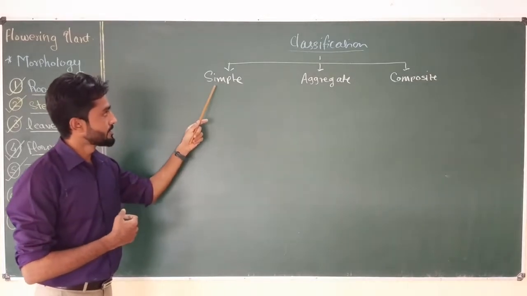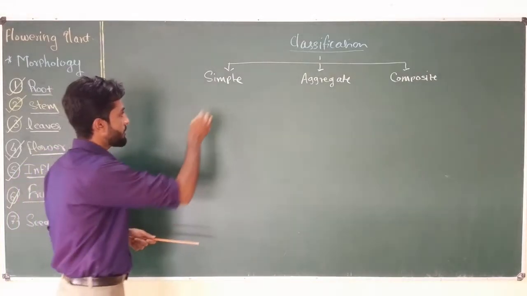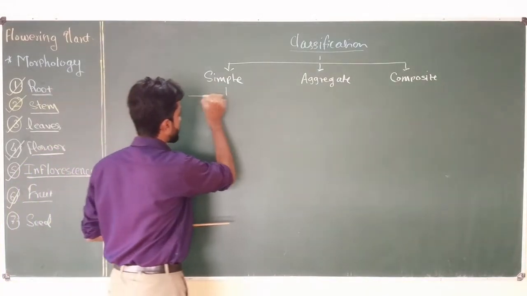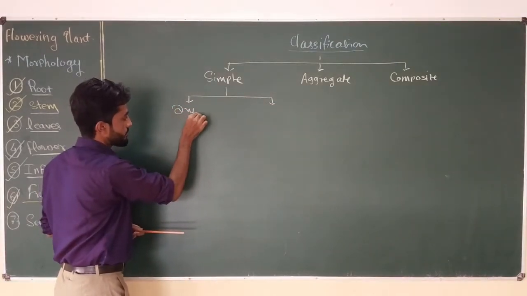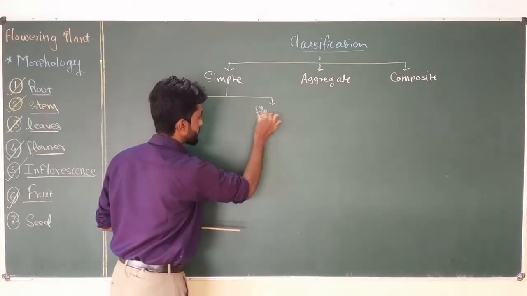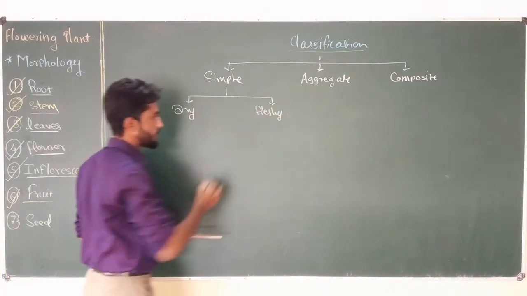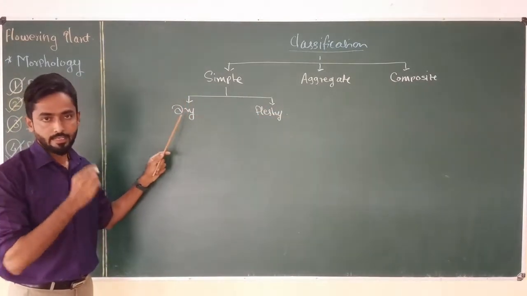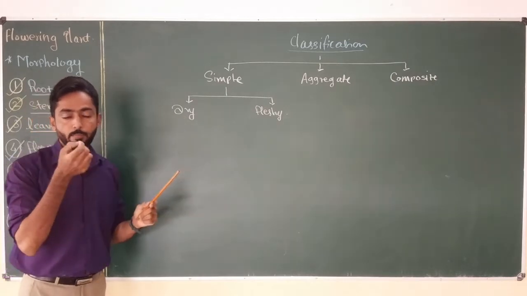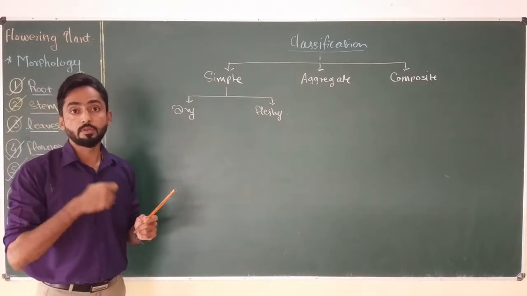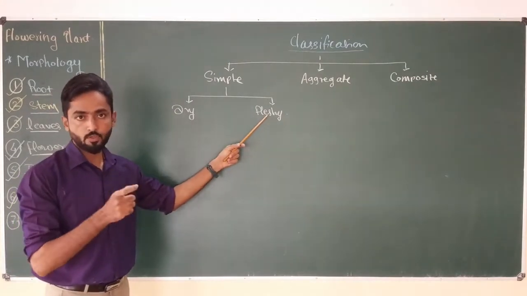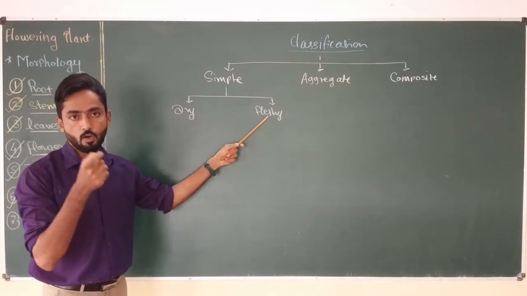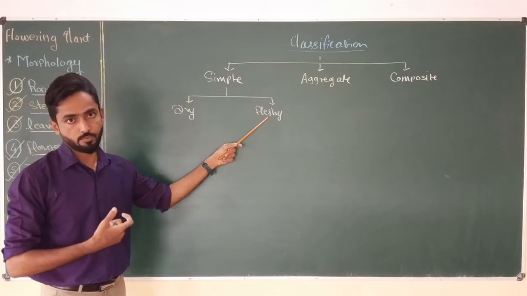So now, this simple fruit is again divided into two subtypes: dry fruits and fleshy fruits. In the last video I discussed this. In case of dry fruits, the pericarp of the fruit becomes dry after maturation. And in case of fleshy fruits, the pericarp remains fleshy or juicy after the maturation of the fruit.